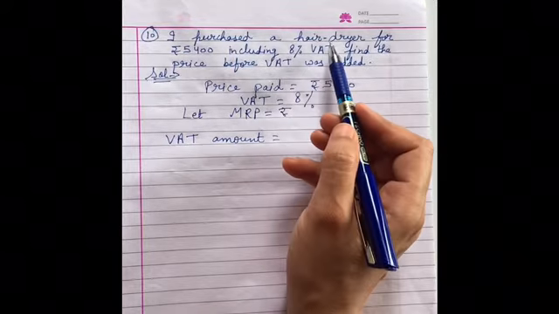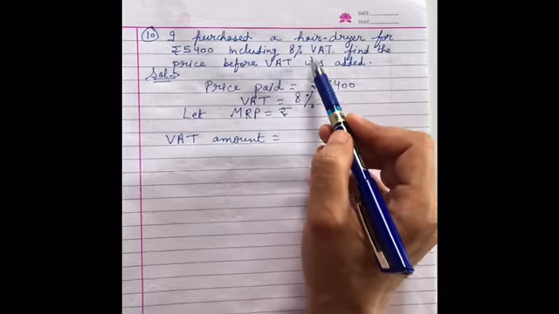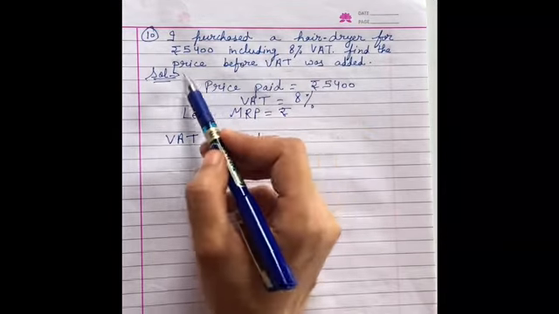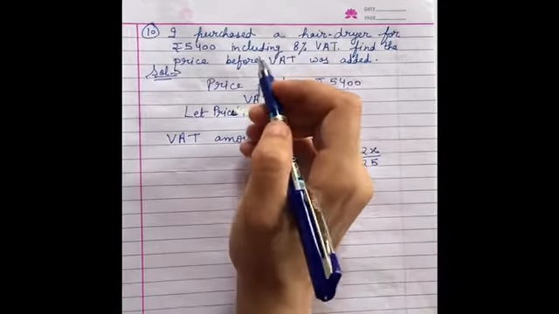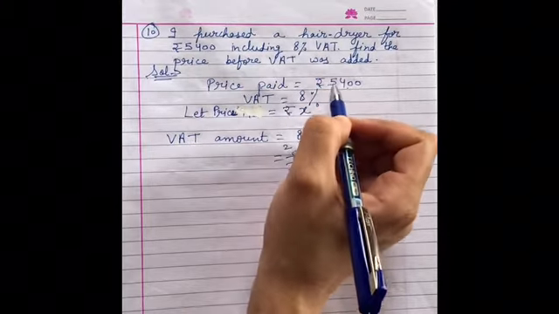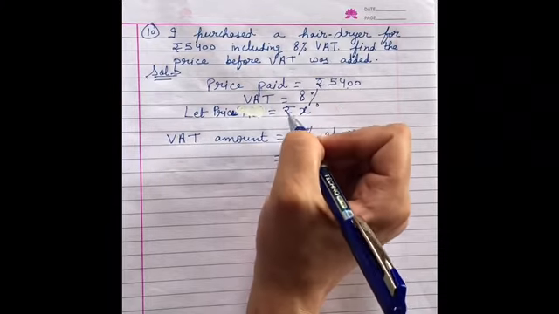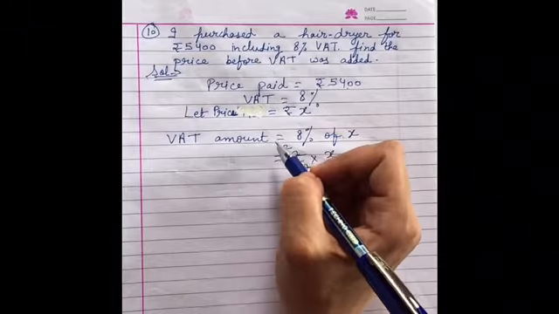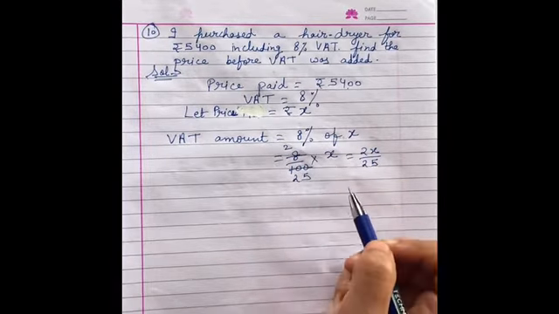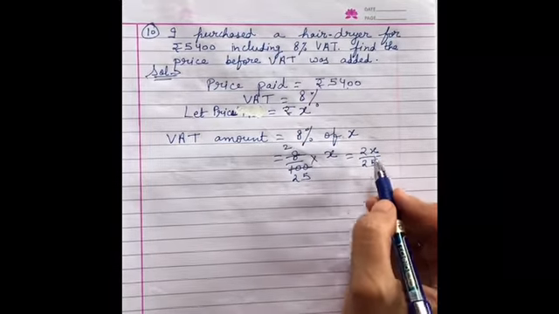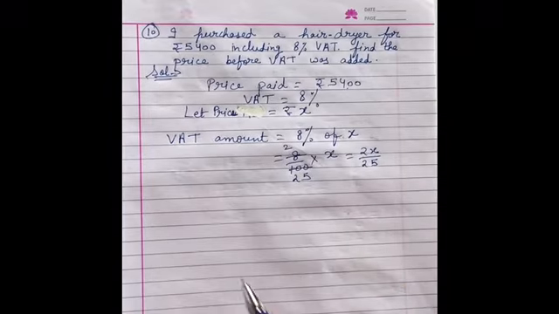I purchased a hair dryer for rupees 5400 including 8% VAT. Find the price before the VAT was added. So, price paid is 5400, VAT is 8% and let the price is rupees X. Now, VAT amount will be 8% of X. So, it will be 8 upon 100 multiplied by X. Reduce karenge, we will get 2X upon 25. Fine. So, this is your VAT amount.